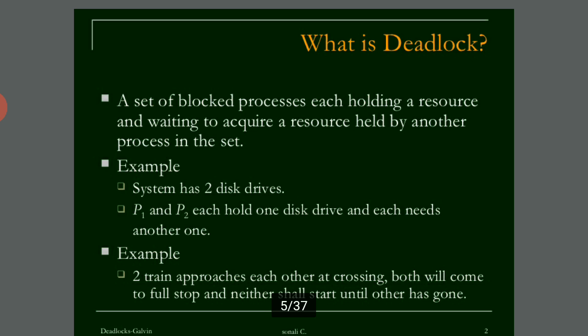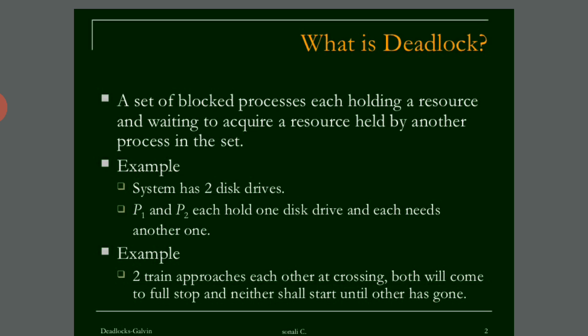And what is deadlock generally? A set of blocked processes. So there are one or more processes. This set of processes is such that each one is holding a resource and waiting to acquire a resource held by another process in the set.